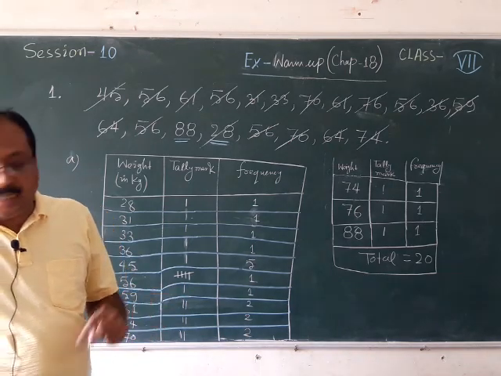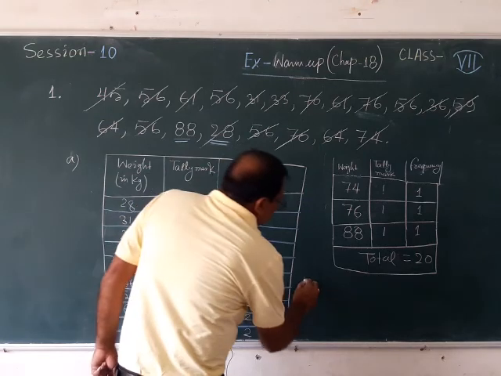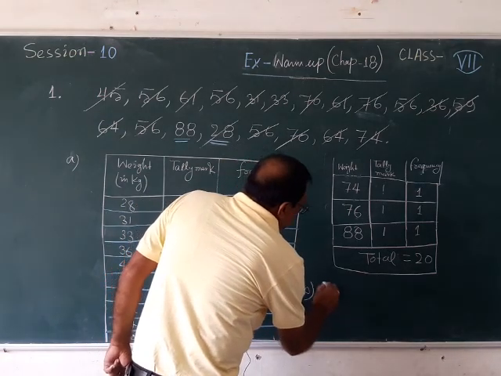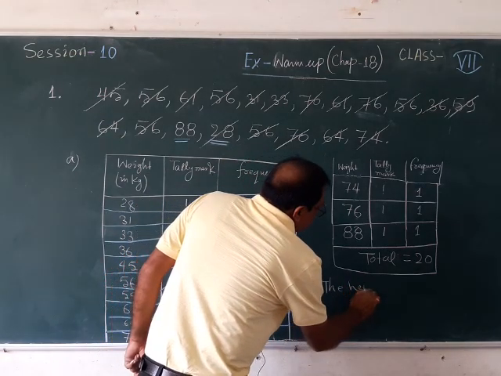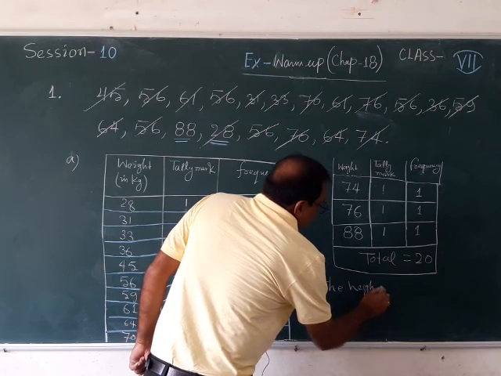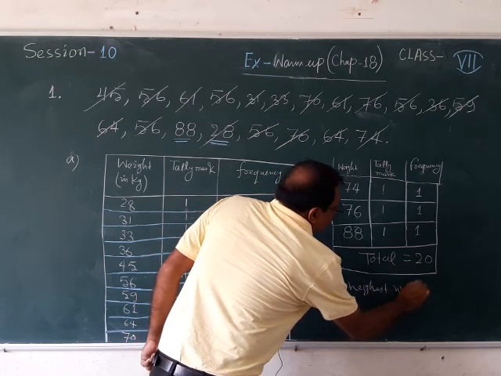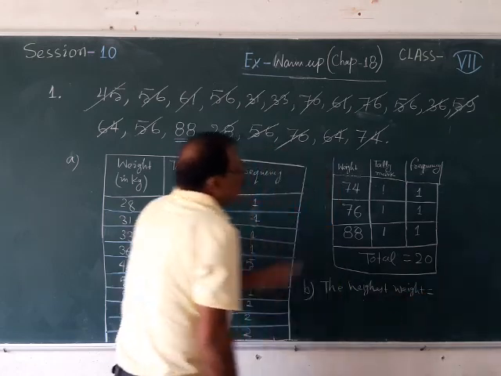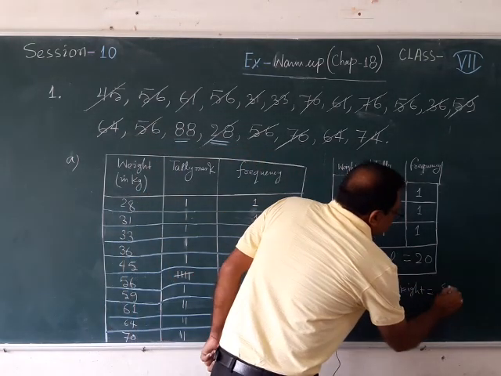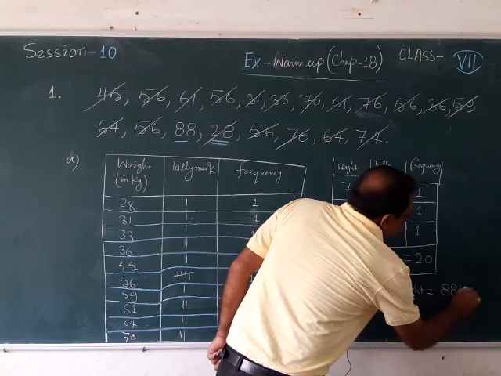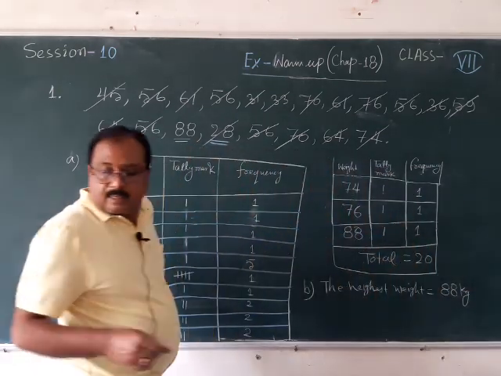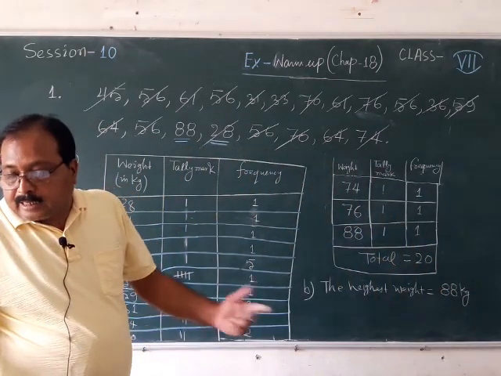Now, what is the highest weight? So, for B number, you can write the highest weight. You can see from here, it is 88 kg. What is the highest weight? That is 88 kg. Now, directly you can write the answer.